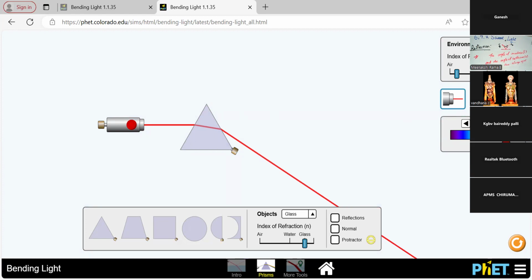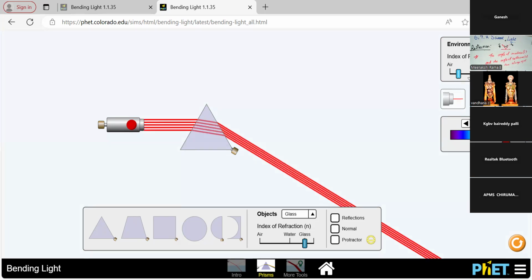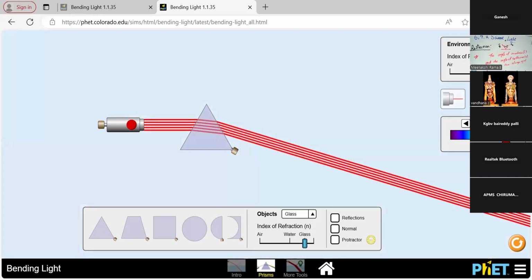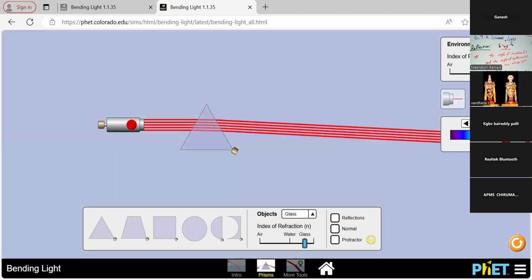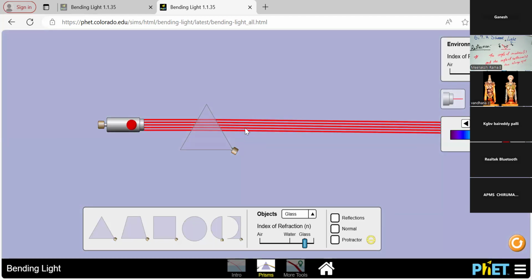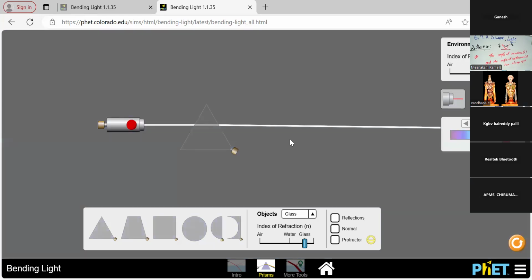Okay. Now I am choosing a beam of light. A beam of light means how the lines differ. So in air medium, and then water medium, and then glass, in the same way there are no changes. A single ray or a beam of light means there are no changes. We can visibly see the light pass through the prisms in this area. Very good. And then I'm choosing the dark medium.